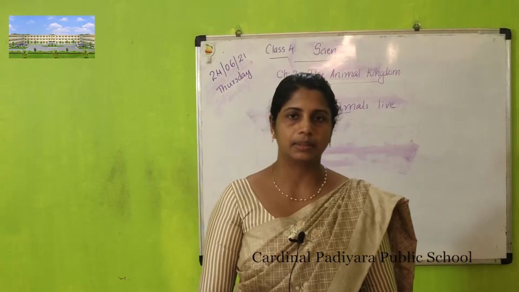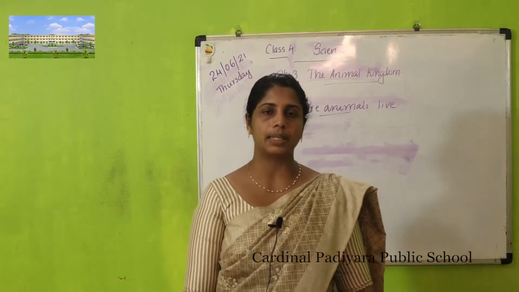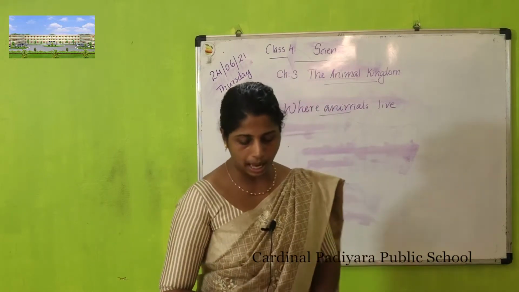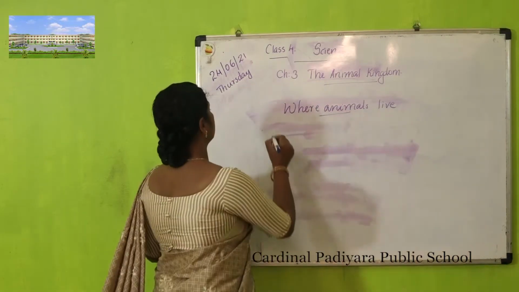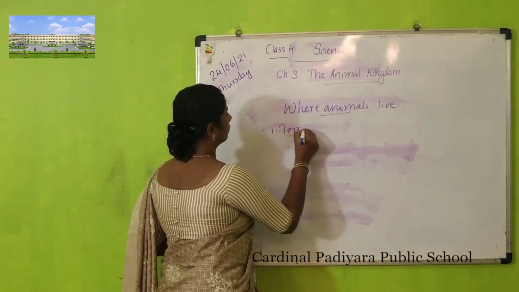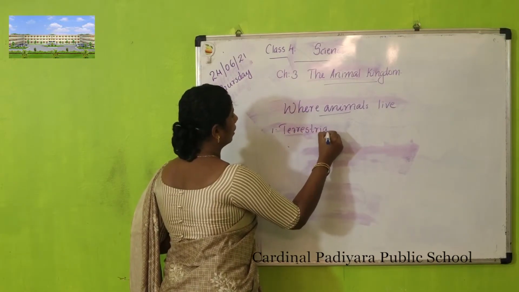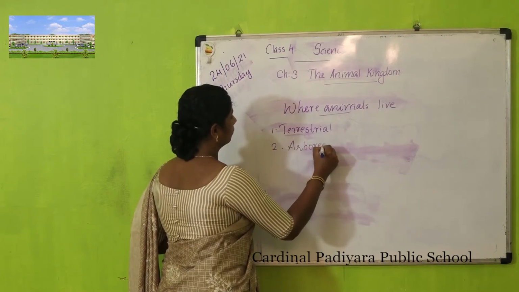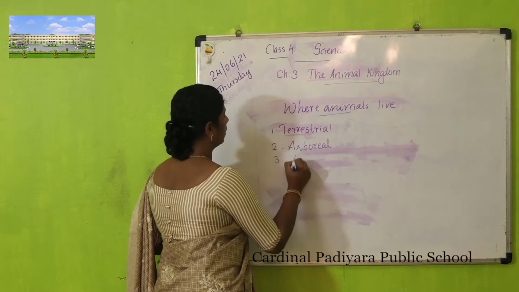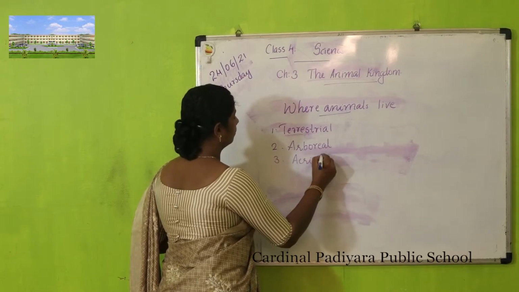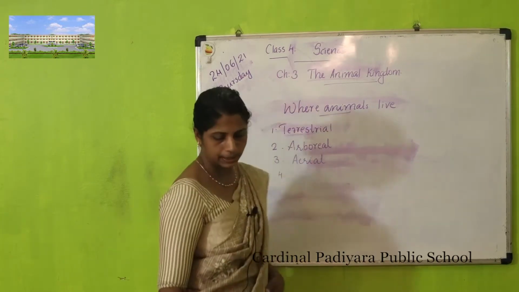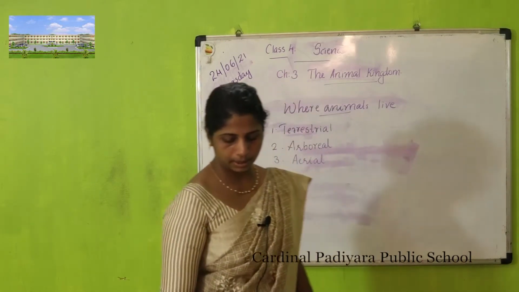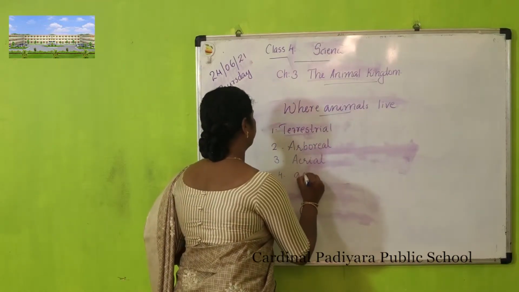First are terrestrial animals, the animals that live on land, on the ground. Second are arboreal animals. Third are aerial animals. And the fourth are water animals, or aquatic animals.